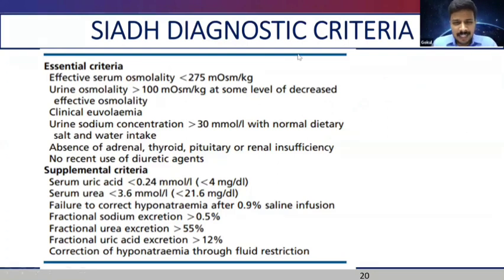Again, going on to SIADH diagnostic criteria, you all will know we have 5 essential criteria. There should be documented hypotonic hyponatremia with low serum osmolality, and the urine osmolality should be more than 100. There should be clinical euvolemia, and the urine sodium concentration is more than 30 with normal dietary sodium and water intake. One thing to be kept in mind is that in the presence of renal failure, we do not diagnose this as SIADH. Adrenal, thyroid, pituitary, or renal insufficiency has to be ruled out before diagnosing SIADH. And there is no recent use of diuretic agents. The supplemental criteria I just mentioned in the previous slide, so I'll be going on to the next.